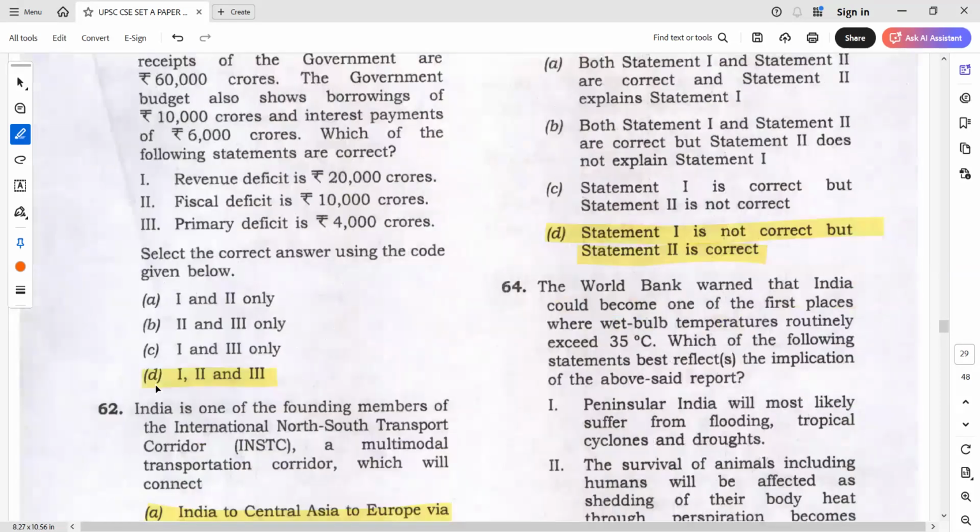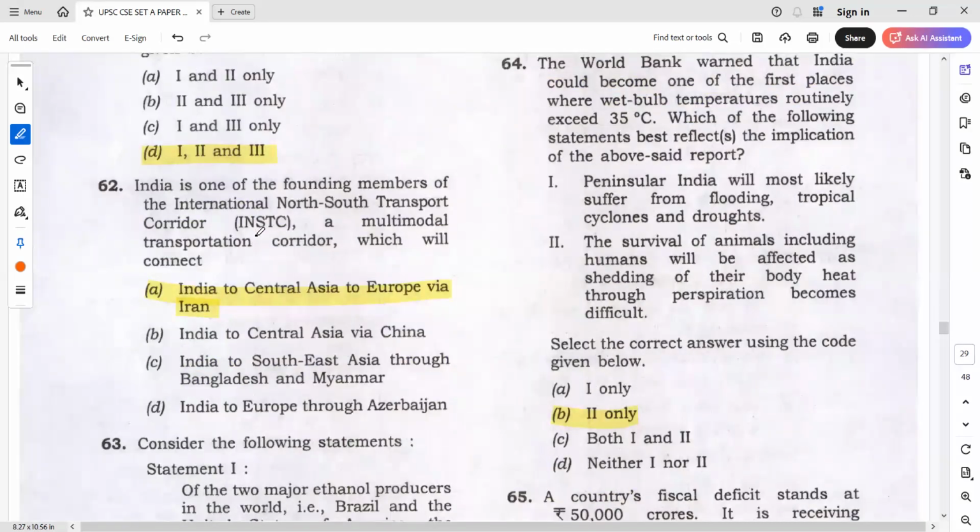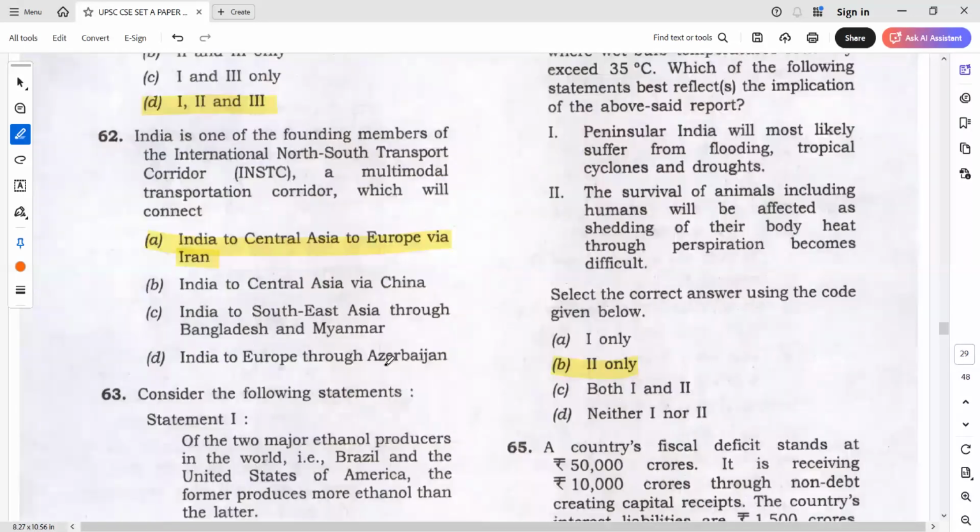This I think everyone knows. The answer is 1, 2, and 3. Okay, if you just have to calculate, you will know. And INSTC, some students went with Azerbaijan, but the answer is Iran. Remember, okay, the answer is Iran. India to Central Asia to Europe via Iran.